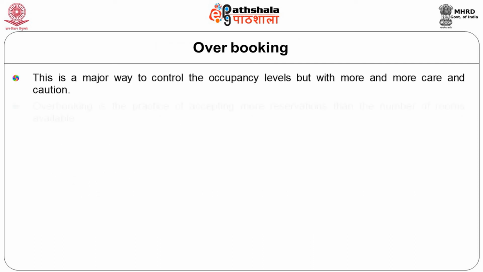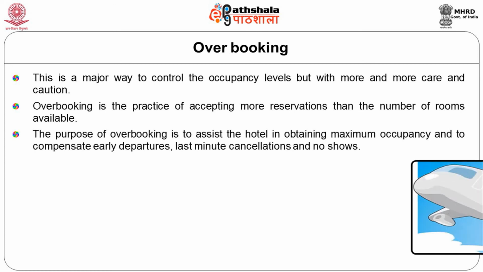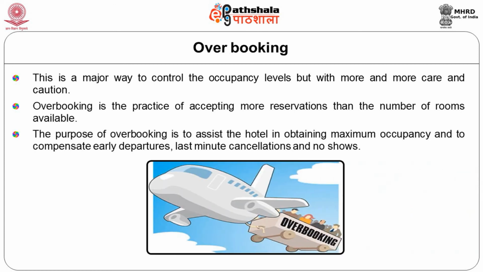The next is overbooking. So this is very important, and this is a major way to control the occupancy levels, but with more and more care and caution. Overbooking is the process and practice of accepting more reservations than the number of rooms available. The purpose of overbooking is to assist the hotel in obtaining maximum occupancy and compensate with early departures, last-minute cancellations and no-shows.